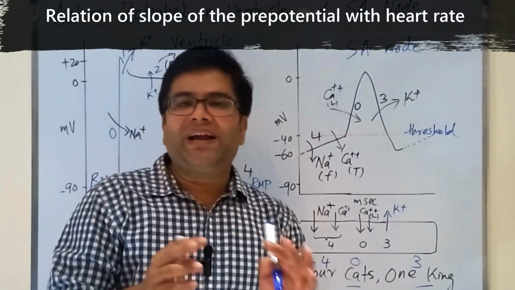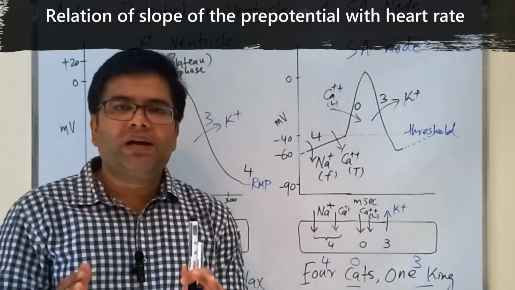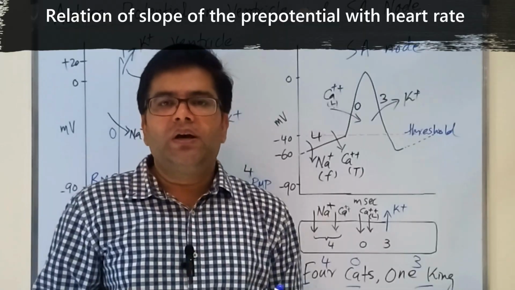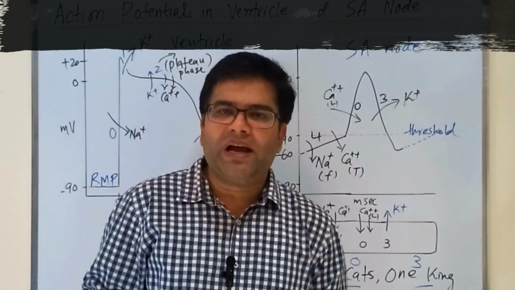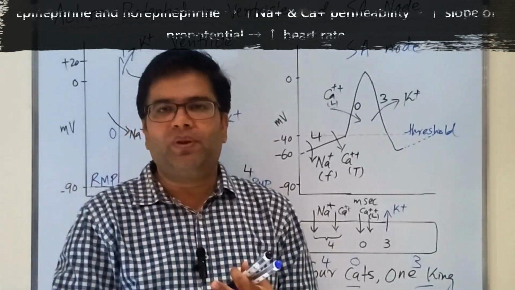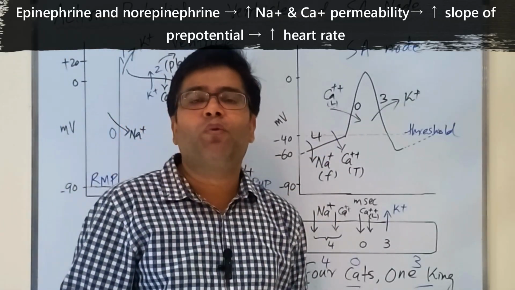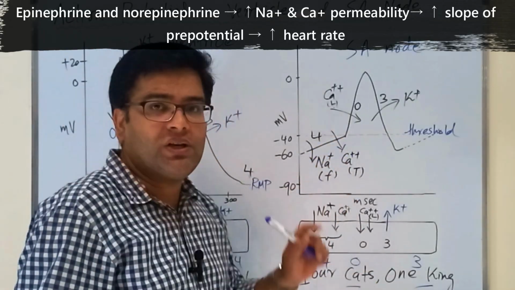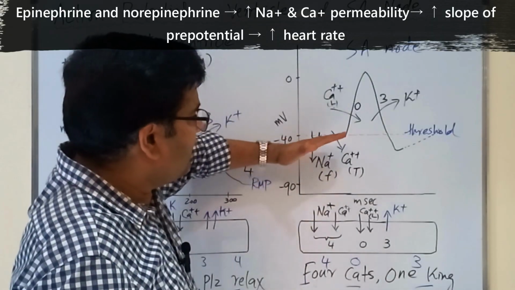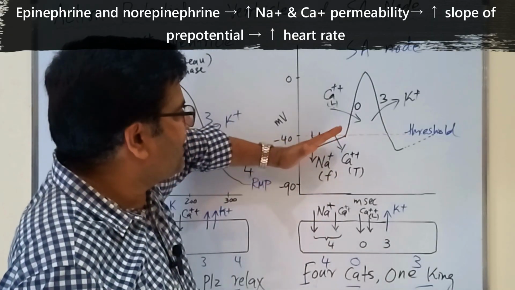I will talk about sympathetic and parasympathetic stimulation. These are two types of autonomic nerves. The hormones and neurotransmitters of sympathetic nerves, epinephrine and norepinephrine, make the cell membrane of the SA nodal fiber more permeable to sodium and calcium, and hence the slope of the pre-potential increases.